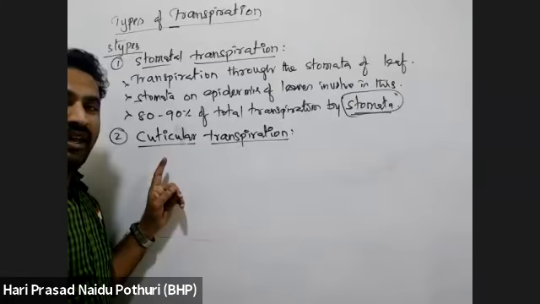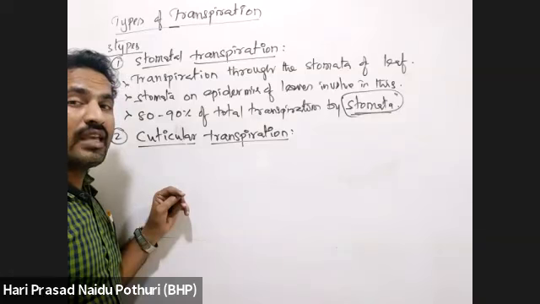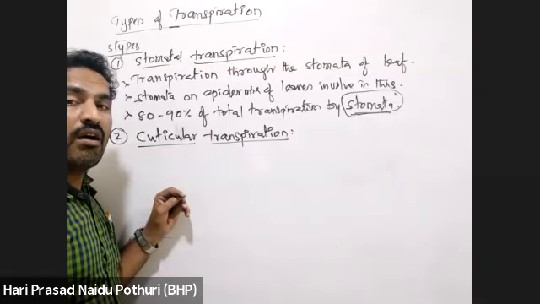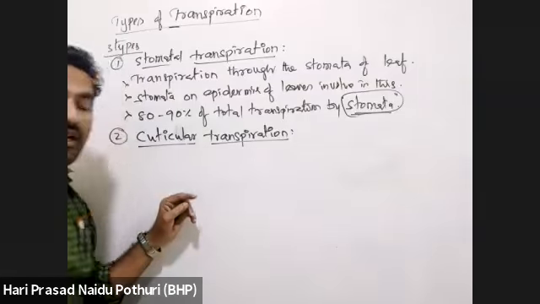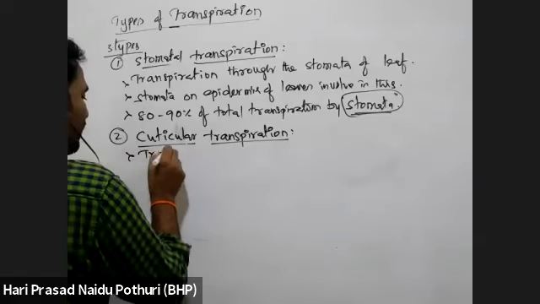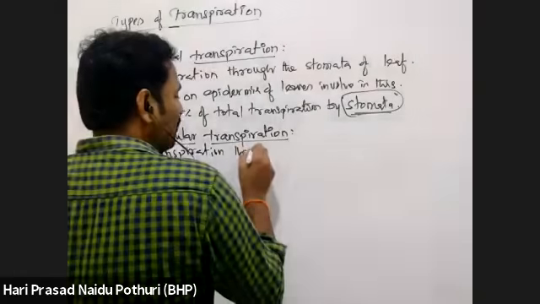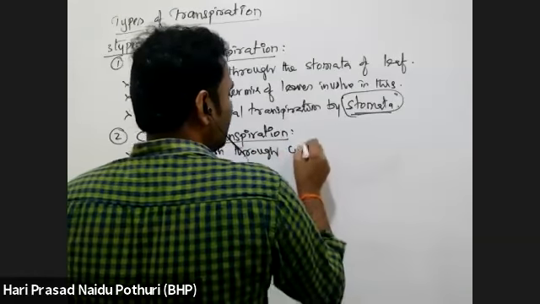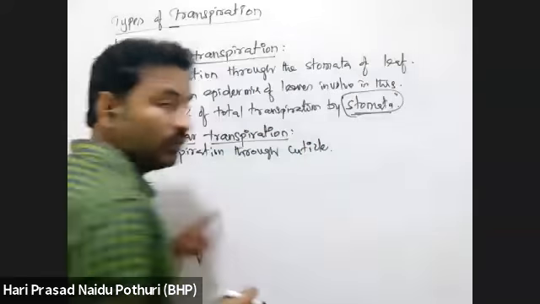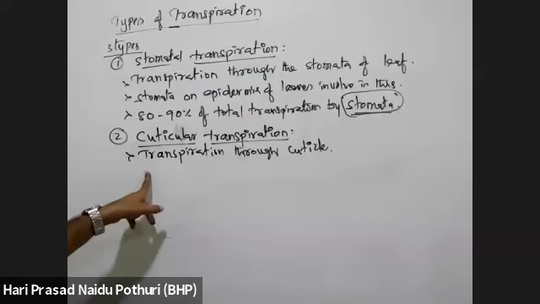Cuticle is a covering, a layer, which is present on the surface of some leaves and stems. So the water vapor which is lost through the cuticle is transpiration through the cuticle. What is the cuticle? I told you, it is the upper layer present on the surface of the leaf and stem.